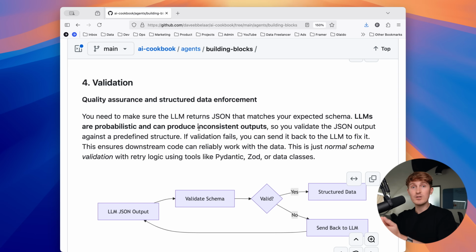If you ask it one question and then another user asks a question in a slightly different way, they can get a completely different answer. One might be correct, the other one might be wrong. So you validate the JSON output against a predefined structure. If the validation fails, you can send it back to the LLM and fix it. And this concept is known as structured output. And we need that structured output, which is super crucial, so we can engineer systems around it.